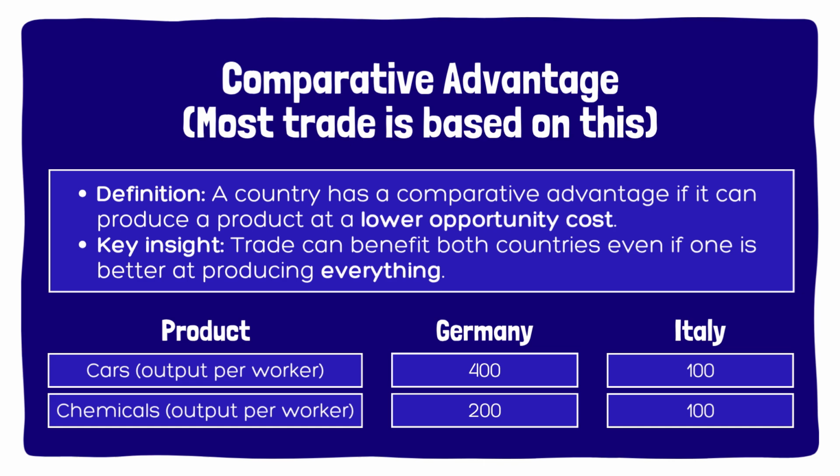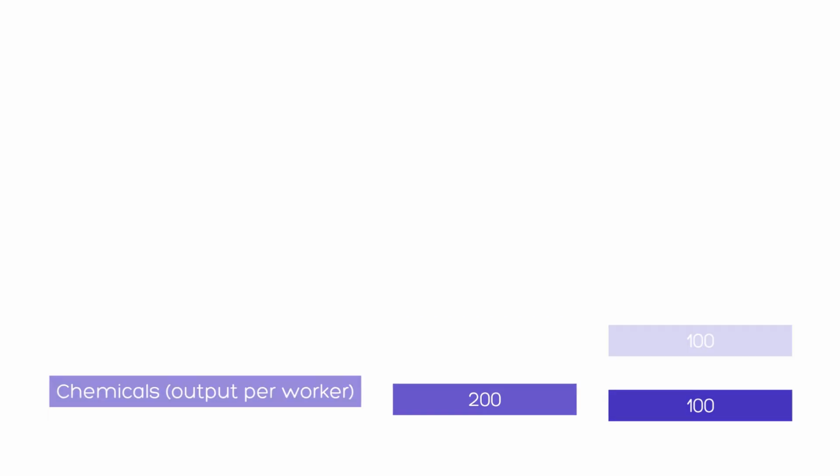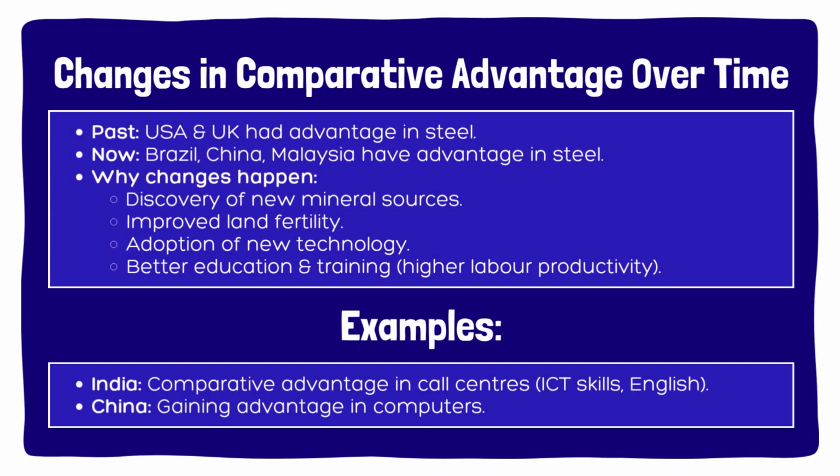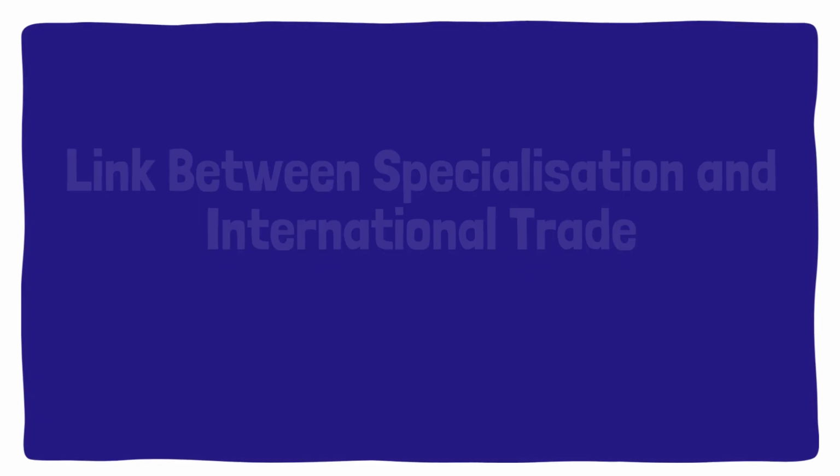For example, Germany may have a comparative advantage in cars, while Italy may specialize in chemicals. Comparative advantage can change over time due to improvements in technology, education, or resource availability. For instance, countries like China and Brazil have developed advantages in industries such as manufacturing and raw materials, while India has gained an advantage in services like call centers.